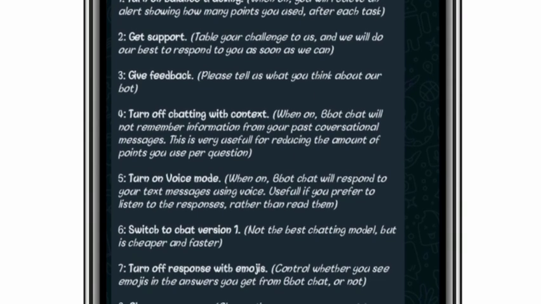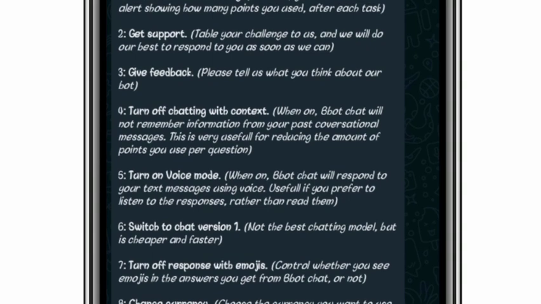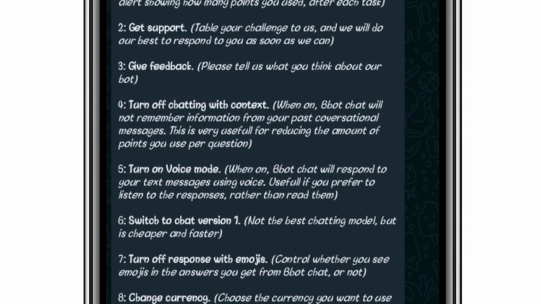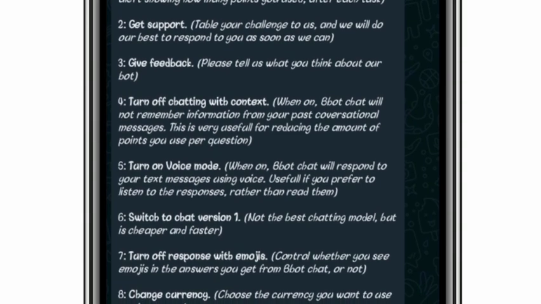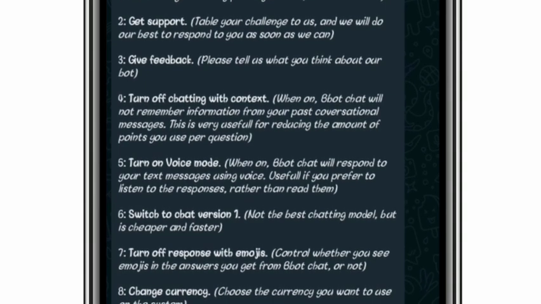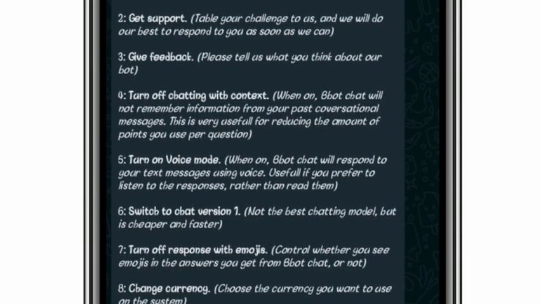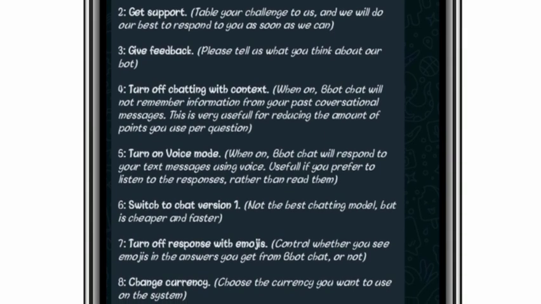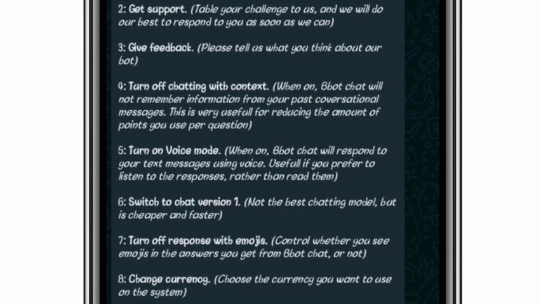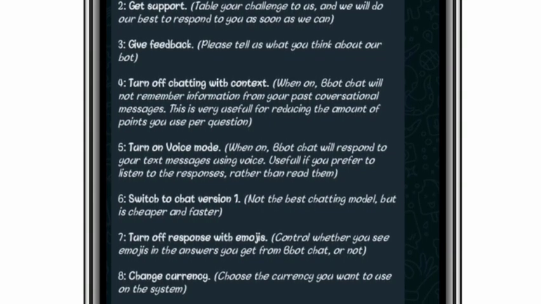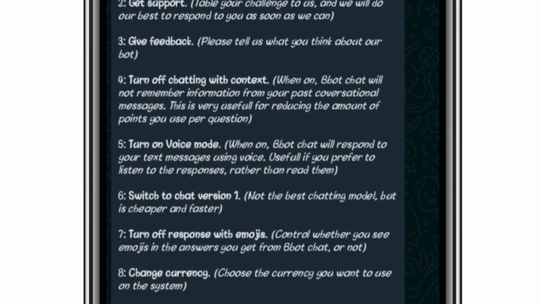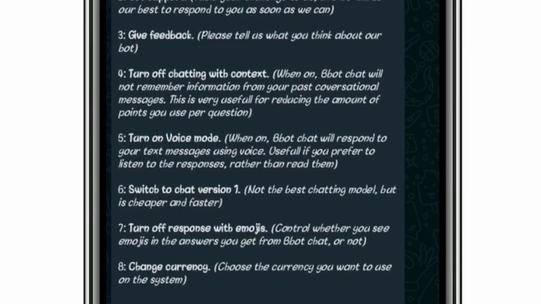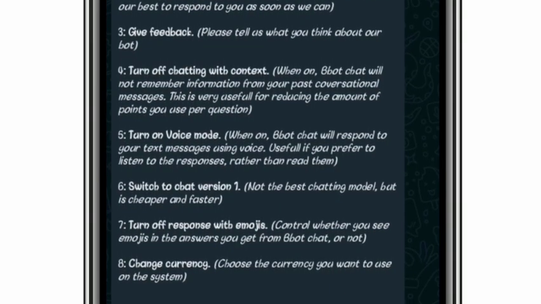Option 4, turn off chatting with contents. When on, Bbot chat will not remember information from your past conversation messages. This is very useful for reducing the amount of points you use per question. So you can turn on chatting with contents so as for Bbot to forget your former conversation, your previous conversation. And the fifth one is turn off voice mode. When on, Bbot chat will respond to your text messages using voice. Useful if you prefer to listen to the responses rather than read them.